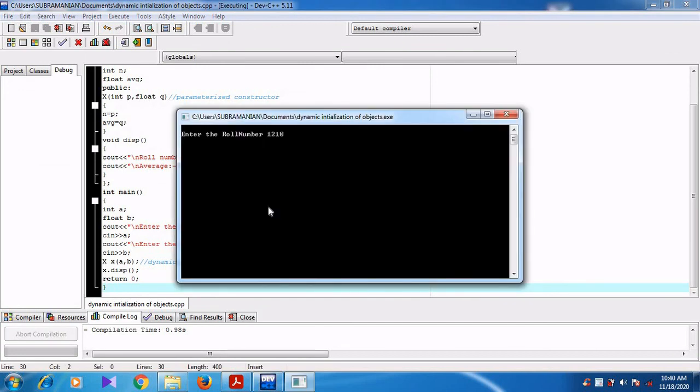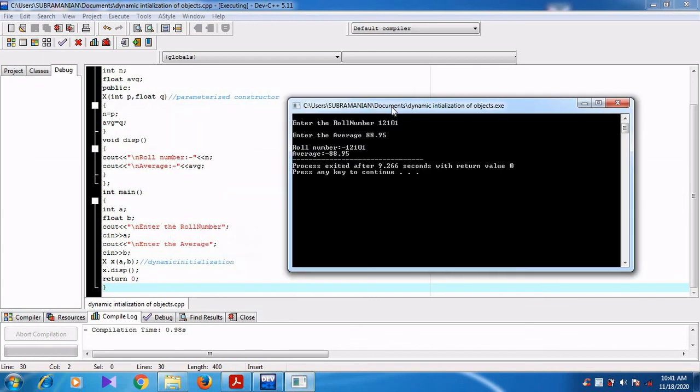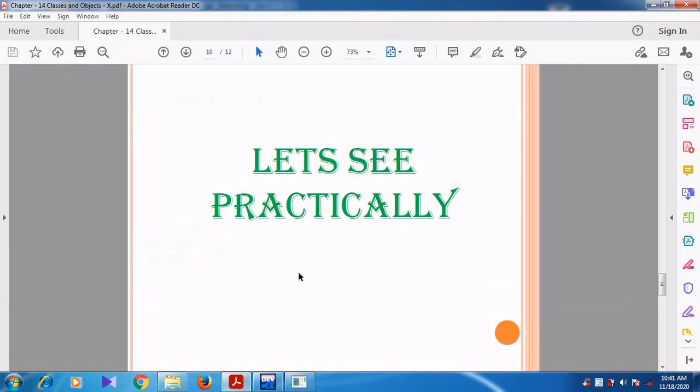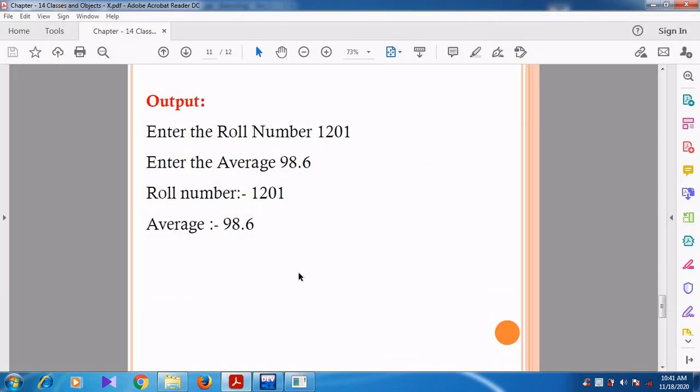I can give 88.95, that is also a floating point value, because I declared b as float. Can you understand, students? Enter the roll number 1201, enter the average 98.6.